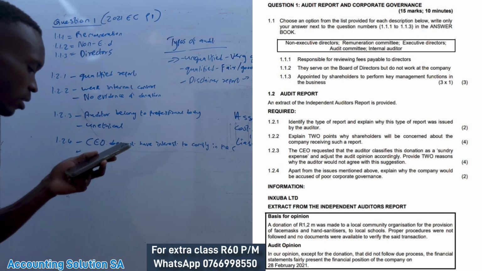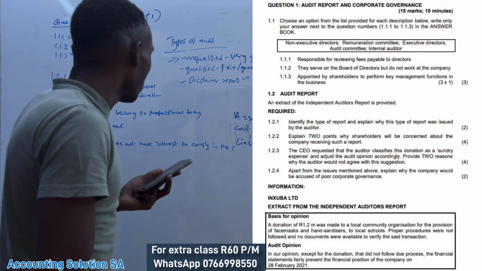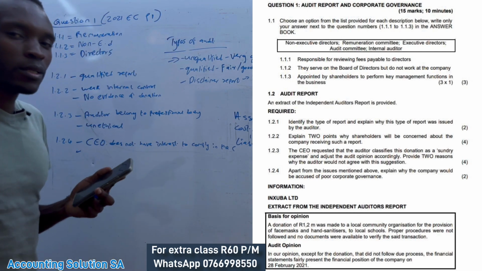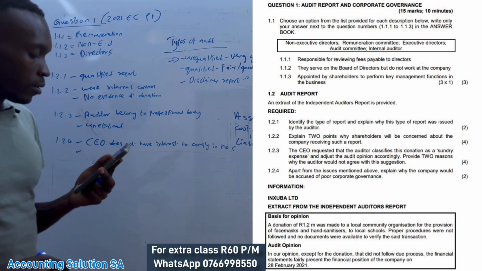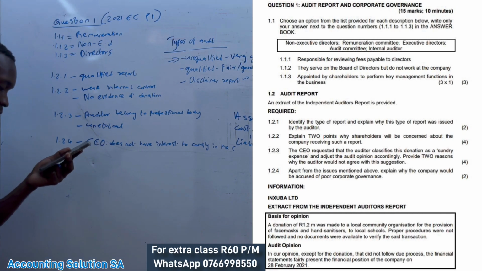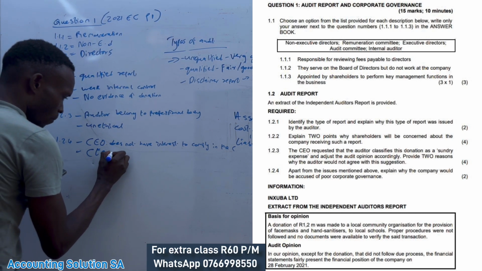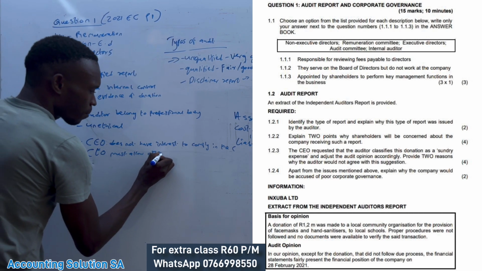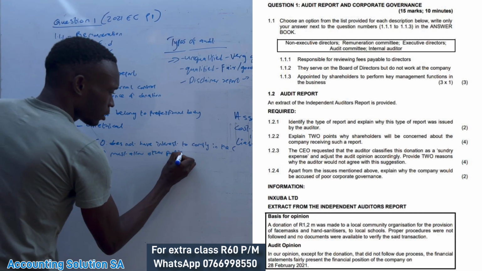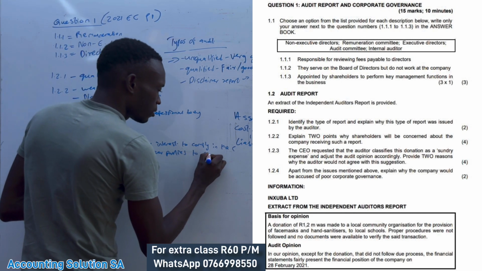Okay. And the other thing, he just took a decision to tell the auditor that he must adjust that transaction as a sundry expense, which is very wrong. The CEO must allow other parties to participate.